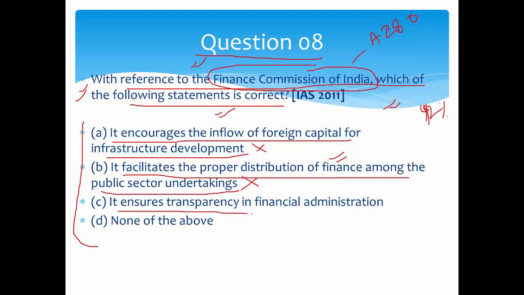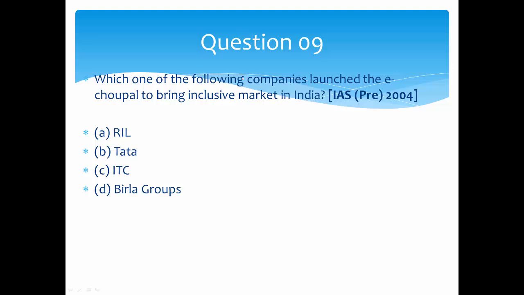Then C is that it ensures transparency in financial administration. This is also wrong because transparency in financial administration is done by Parliament. Parliament passes the appropriation budgets, there is the Public Accounts Committee, and there is the CAG also, which ensures transparency, or rather accountability. And then none of the above. So the answer will be none of the above because we have eliminated C, B, and A. So this is how you will attempt it, and if you know the basic concept of the Finance Commission, then you can easily attempt this question.